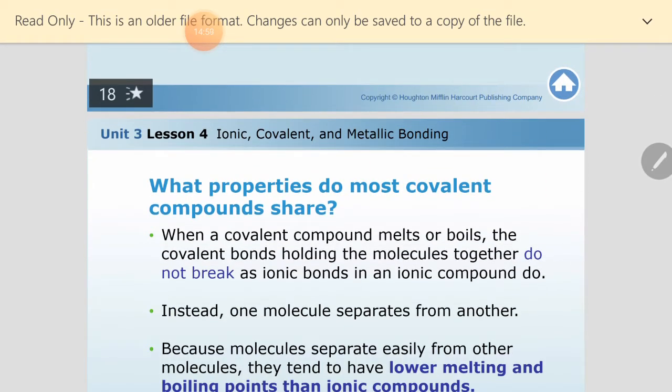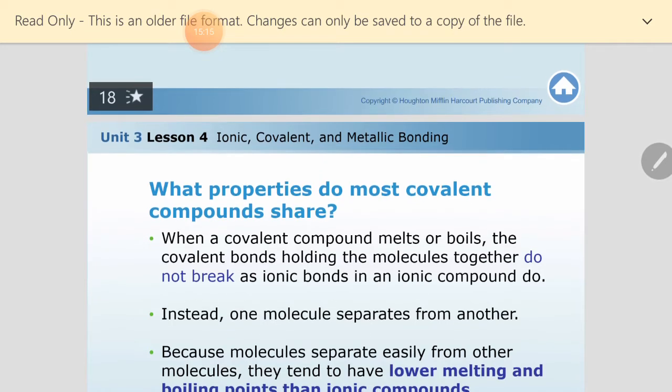Also, when a covalent compound melts or boils, the covalent bonds holding the molecules together don't break, as ionic bonds in an ionic compound do. So what will happen here? They don't break.